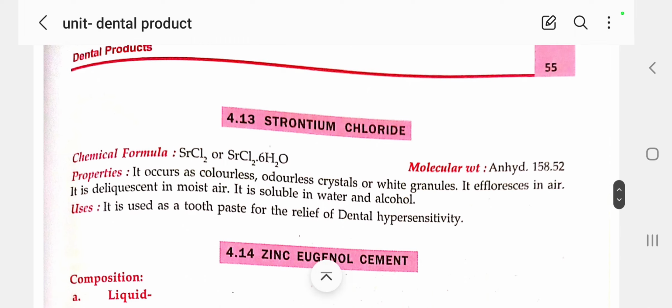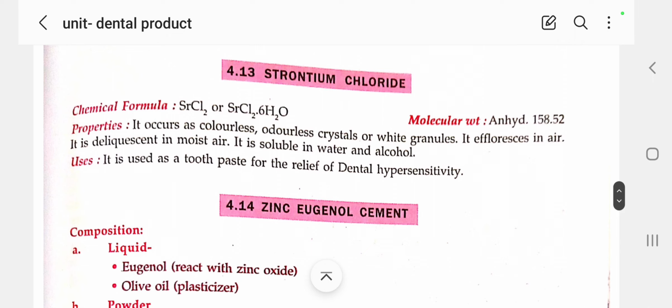Property: it occurs as colorless, odorless crystals or white granules. It is efflorescent in air and deliquescent in moist air. It is soluble in water and alcohol. It is used in toothpaste for the relief of dental hypersensitivity. So chloride in the form of strontium or zinc chloride is mainly used for desensitizer purposes.